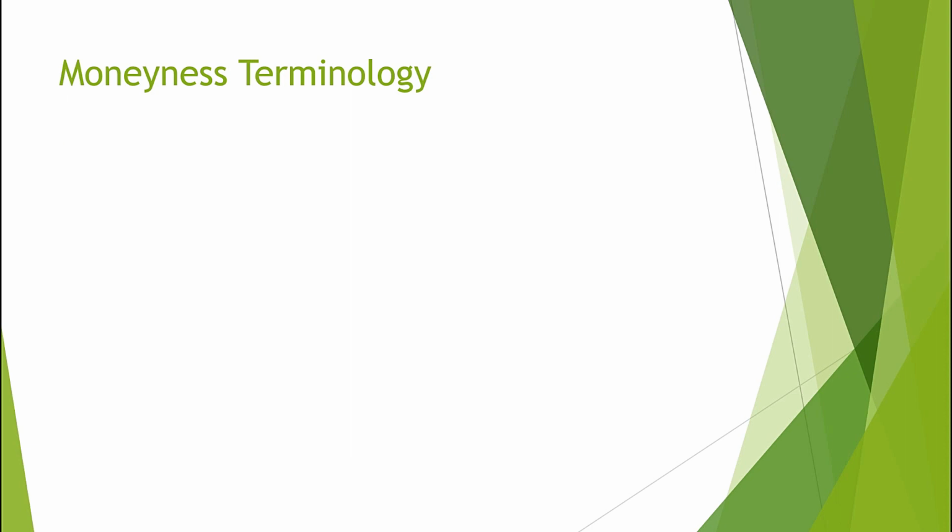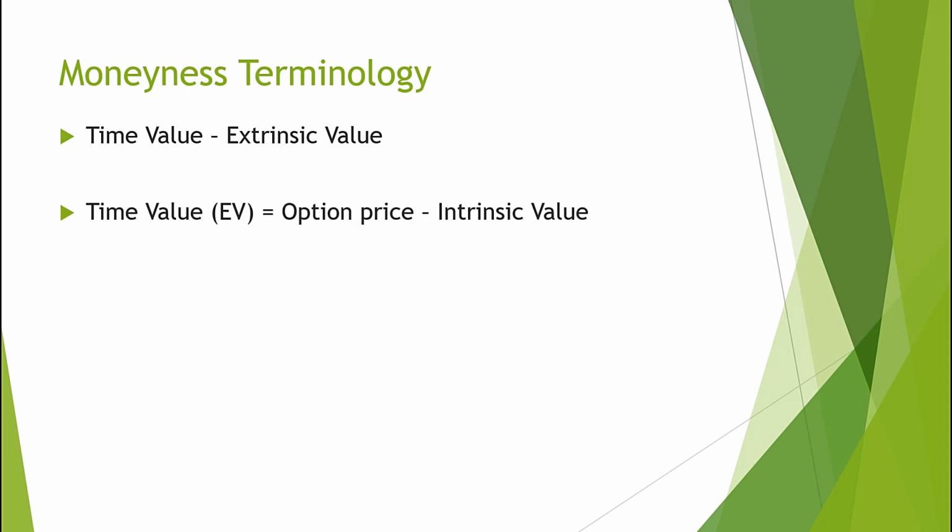Now let's come to extrinsic value. It is commonly described as time value. The formula for extrinsic value or time value is option premium minus intrinsic value. Let's go back to the example which we just discussed.